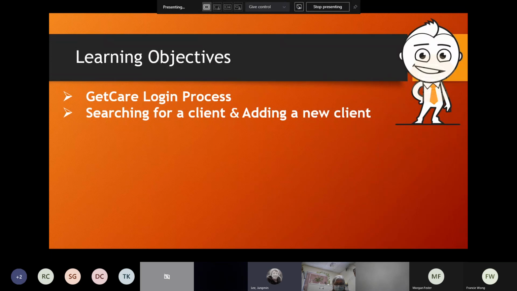Second is searching for a client. My understanding is most of your clients should be in GetCare, so searching for a client is a very important feature. In any application, you don't want to create duplicate records. So try to search for a client, and I'm going to show you step by step how to search for a client in GetCare.